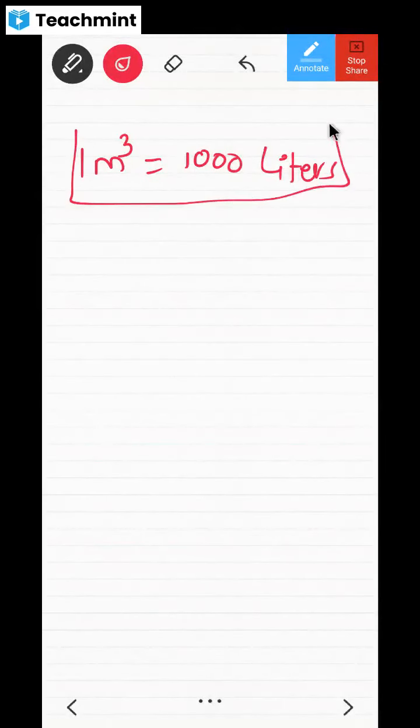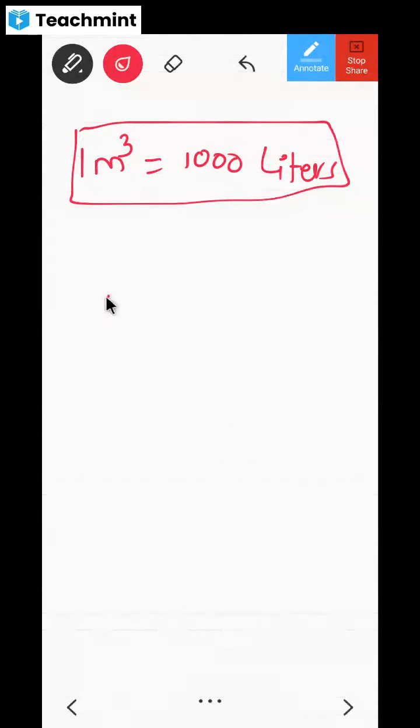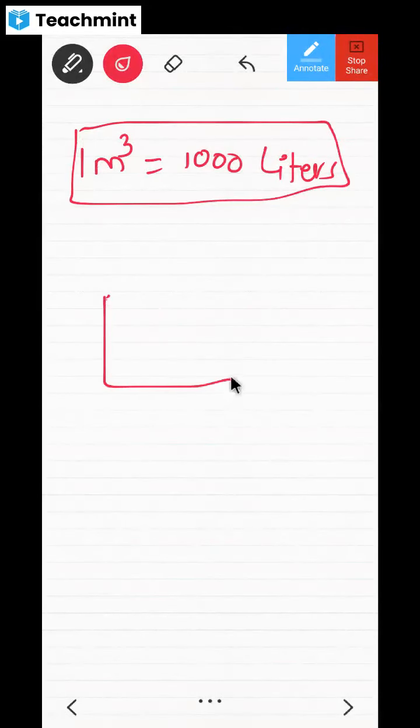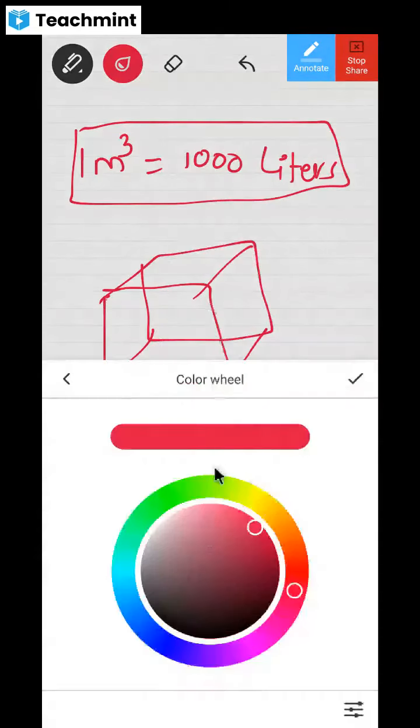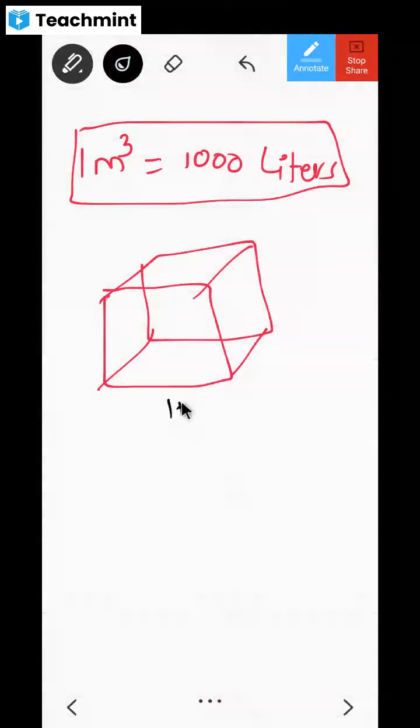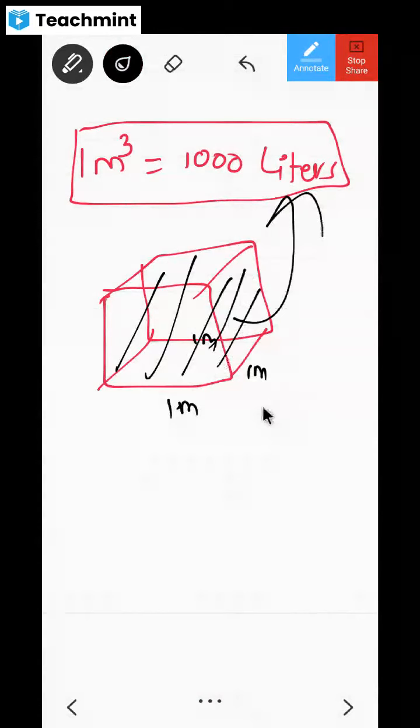In the previous class also I told you 1 meter cube means it is a cube with the side 1 meter. There is a cubical tank like this with how much side? 1 meter length, 1 meter breadth, and 1 meter height. And in this, how much water will be there? 1,000 liters of water will be there. Is it understood? Yes, sir.